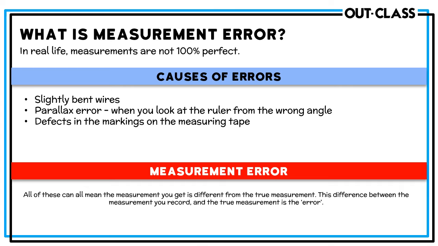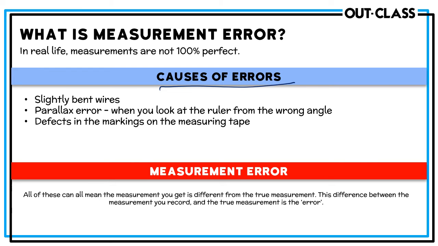There is something called Heisenberg's uncertainty principle, which comes from quantum mechanics, and you can look that up. It's not in your syllabus. But what that principle shows is that even if you tried your absolute best with the most perfect equipment in the universe, you would not be able to get a 100% perfect measurement. But that's a digression. So, causes of errors. As I mentioned, for example, you can have slight bends which can come in the way.